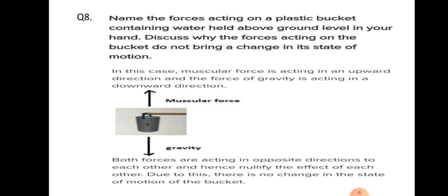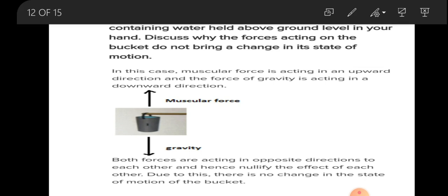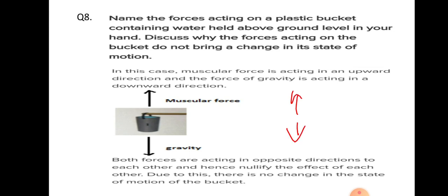Muscular force is applied in the upward direction, and the force of gravity is acting in the downward direction. Both are equal and opposite, and they are cancelling each other. So both the forces are in opposite directions to each other, hence nullify the effect of each other. So there is no net force to change the state of motion of the bucket.